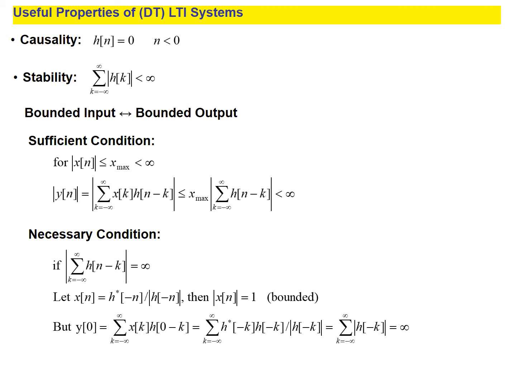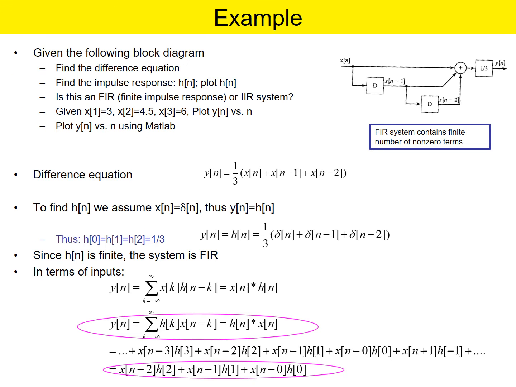Now, the necessary condition is that the magnitude of h of n minus k must be equal to infinity. Then let x of n be equal to h of minus n divided by its magnitude, and x1 is 1. If the output is bounded, then it is said to be bounded, and if not, it is unbounded. Say, for example, y of 0 is coming out to be infinity, then it is said to be unbounded.